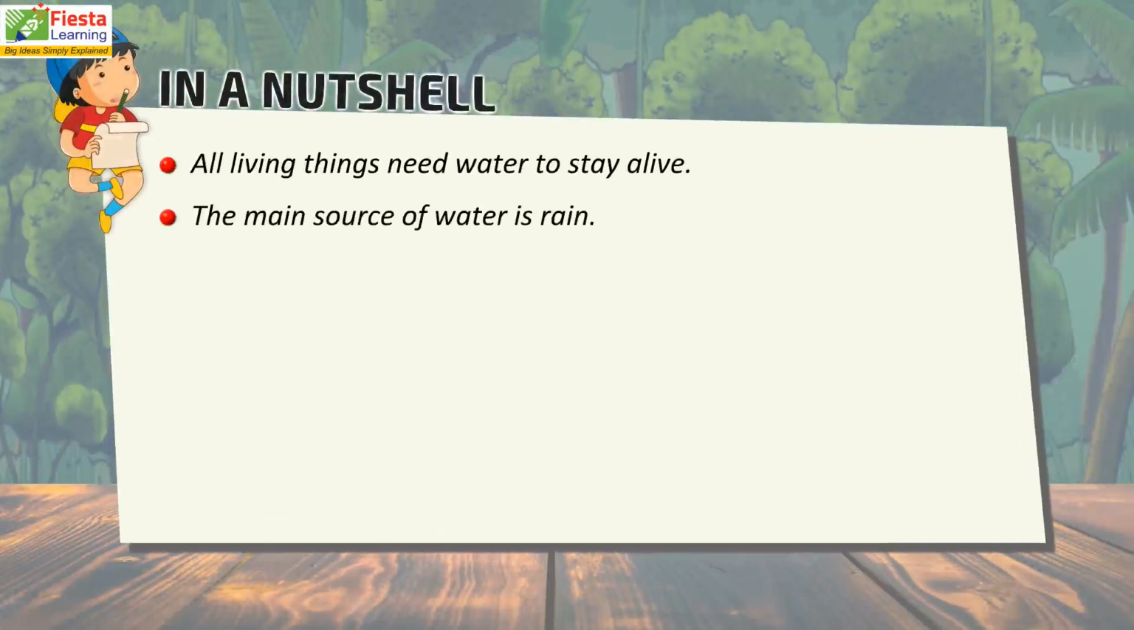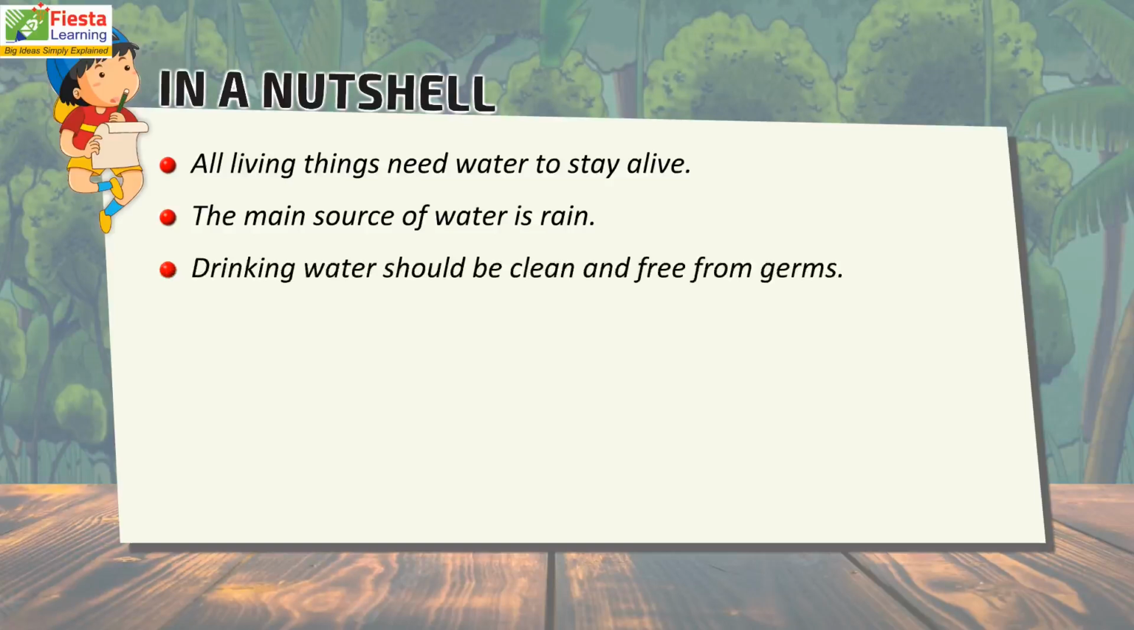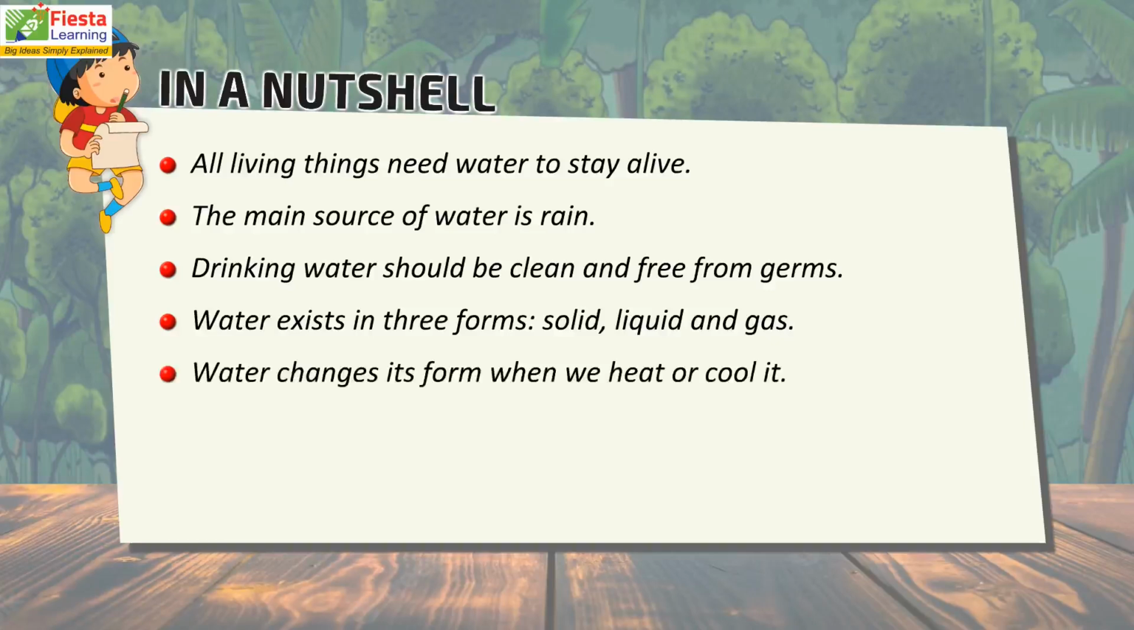In a nutshell, all living things need water to stay alive. The main source of water is rain. Drinking water should be clean and free from germs. Water exists in three forms: solid, liquid, and gas. Water changes its form when we heat or cool it. We should not waste water.